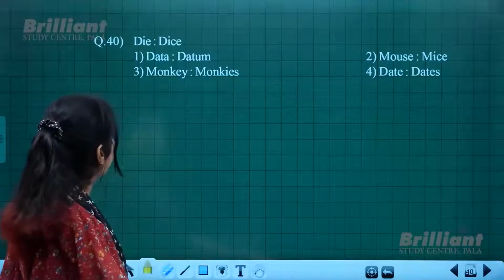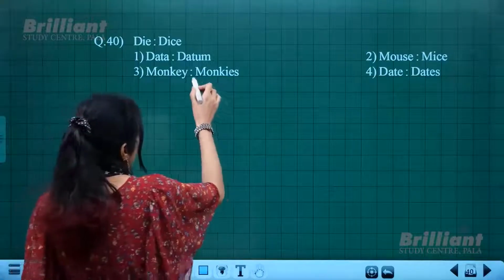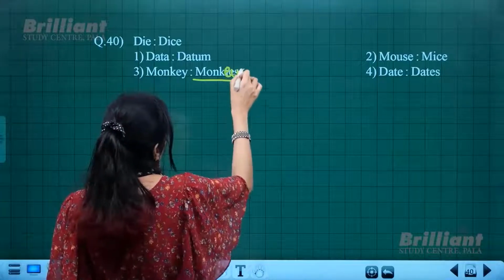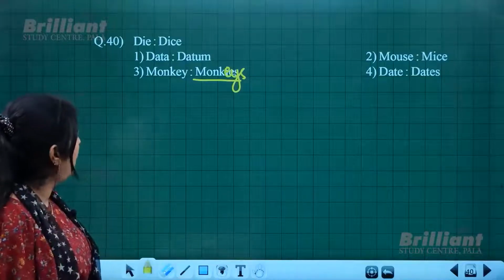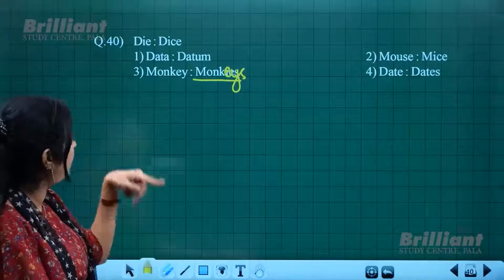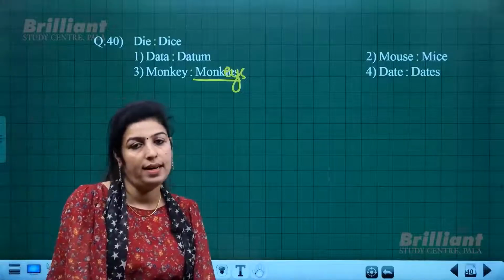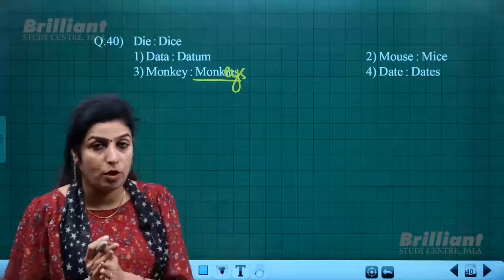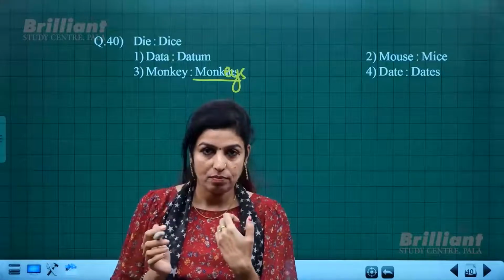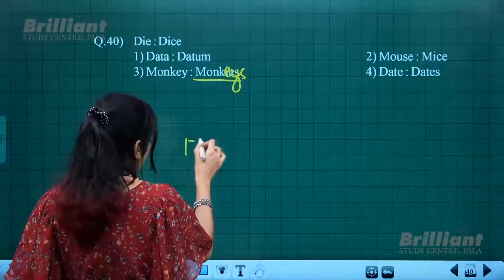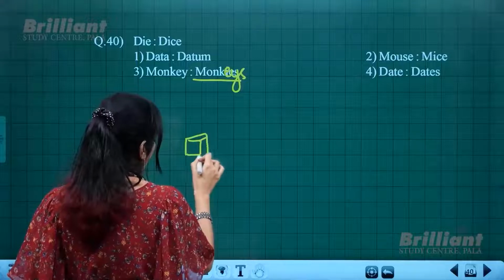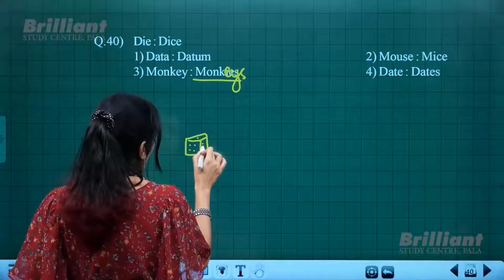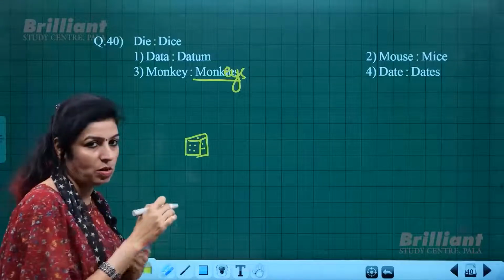Next is die and dies. Here there is a small error in spelling, it should be K-E-Y-S, keys, monkeys. Look at the pair given there, die and dies. Any idea what die and dies is? In casinos, or on board games, we have dice, that cuboid-like thing which has points like 1, 4 or 3, etc., with which we play board games, or in casinos we use that.